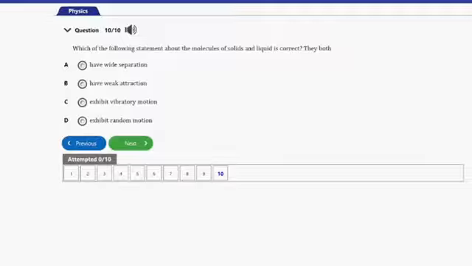So that's the only similarity here, or the statement that shows similarity between the solids and the liquids, which is actually correct. So the solids as well as the liquids both exhibit vibratory motion. And that's it for this question.